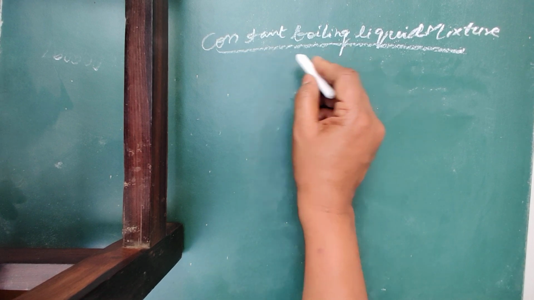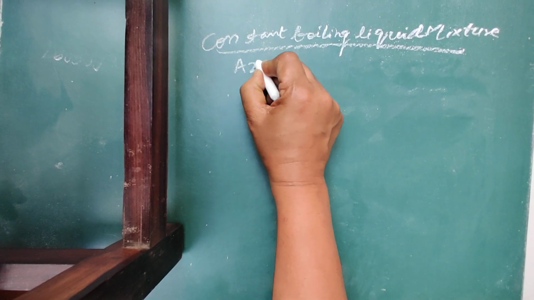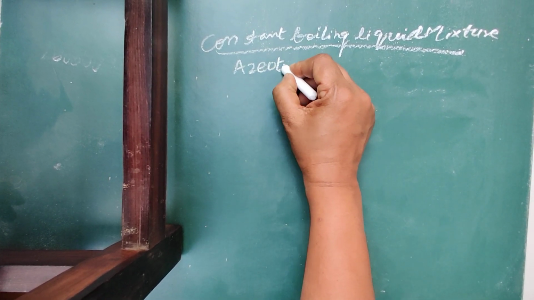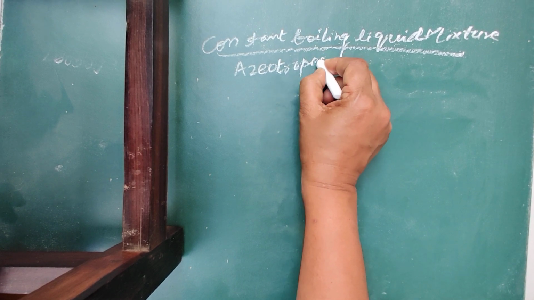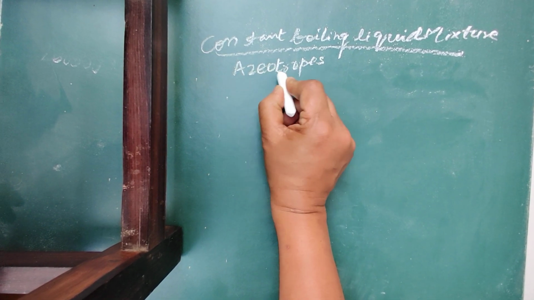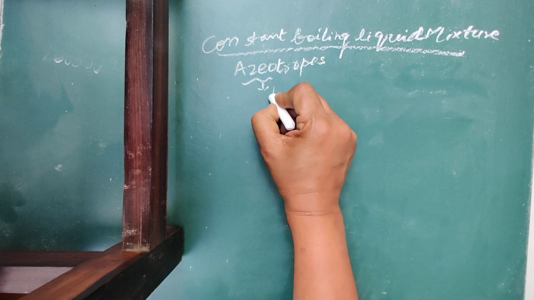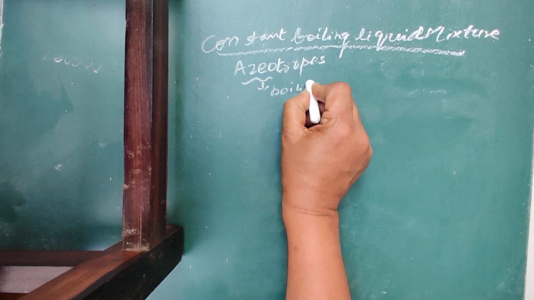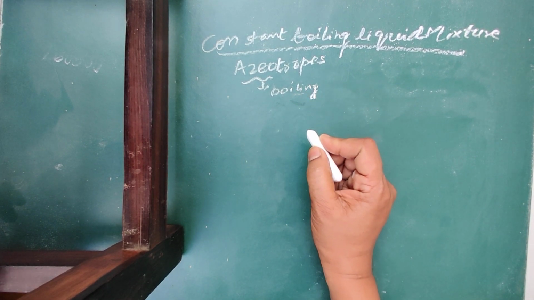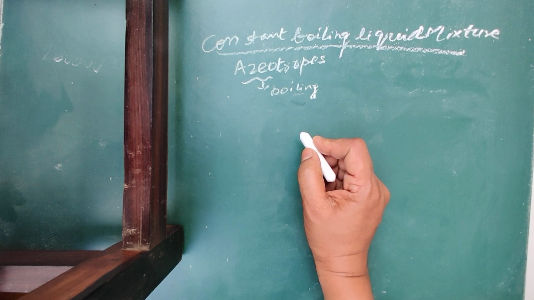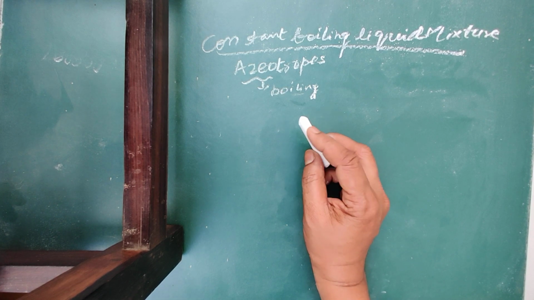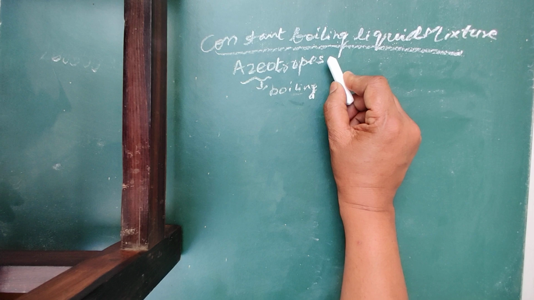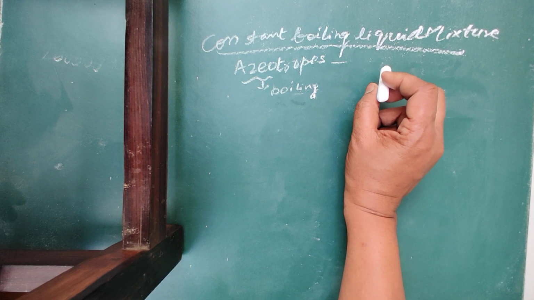We call such type of mixture azeotropes. In Greek, azeo means boiling. So some liquids, when you mix them, you will get the mixture called azeotropes.